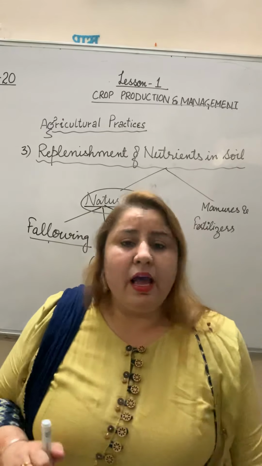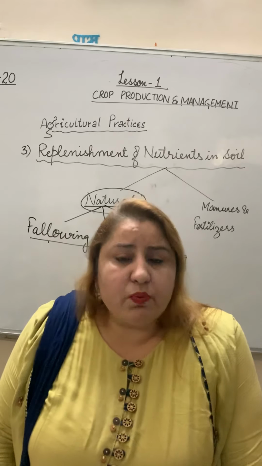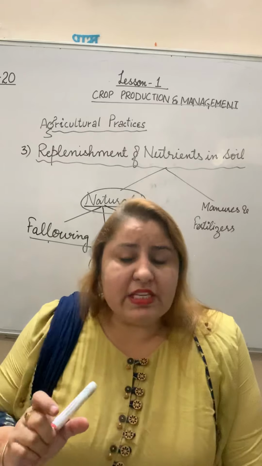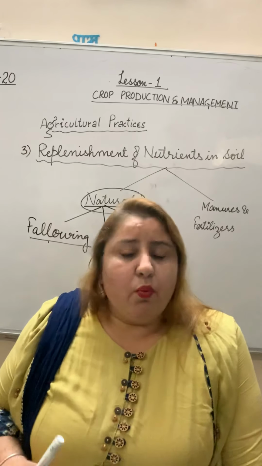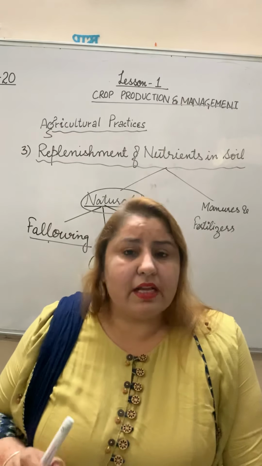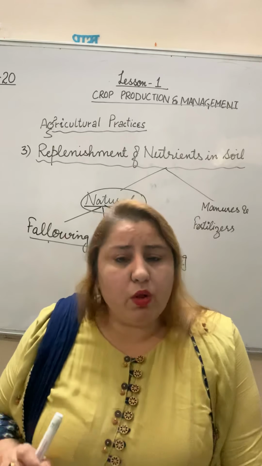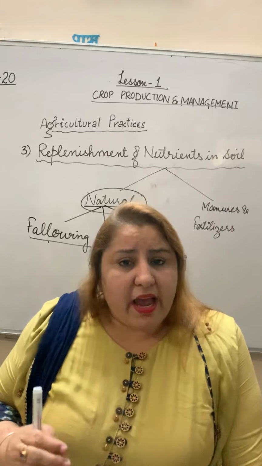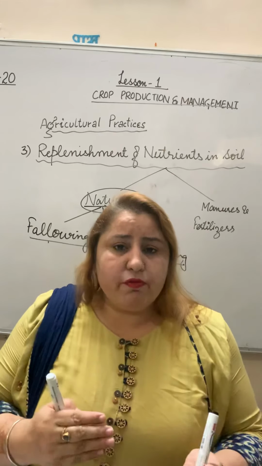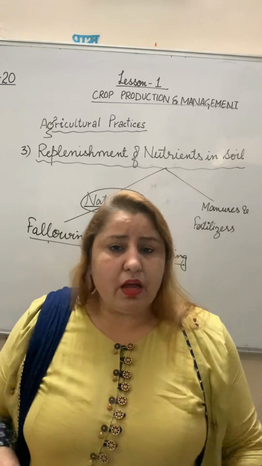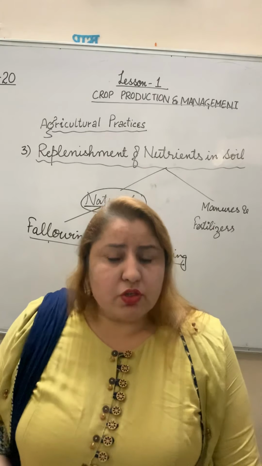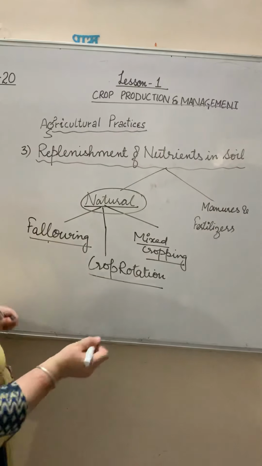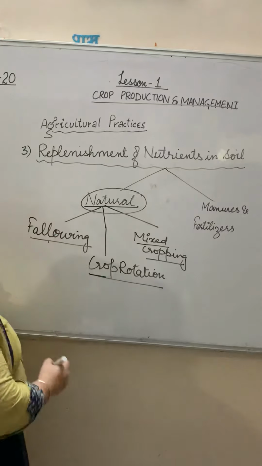You are familiar that pea and other leguminous crops have nodules in their roots in which rhizobium bacteria live. What will that rhizobium bacteria do? Rhizobium bacteria take nutrients and give them to the soil. So by the crop rotation method, one year we grow wheat and the second year we grow pea or other leguminous crops, so that replenishment takes place. That comes under crop rotation.